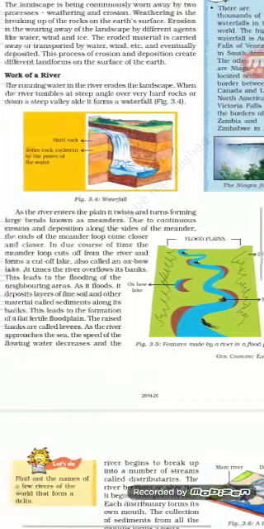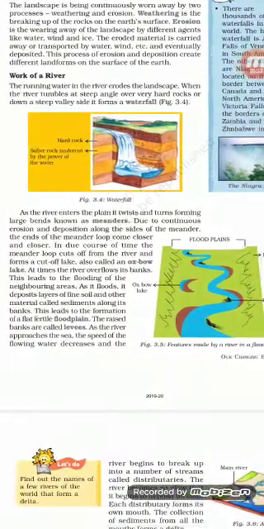Now again, due to continuous erosion and deposition on the sides of the meanders, the ends of the meander loops come closer. When the river is flowing in twisted forms, it continuously deposits some material that it has brought from the mountains and the higher rocks.